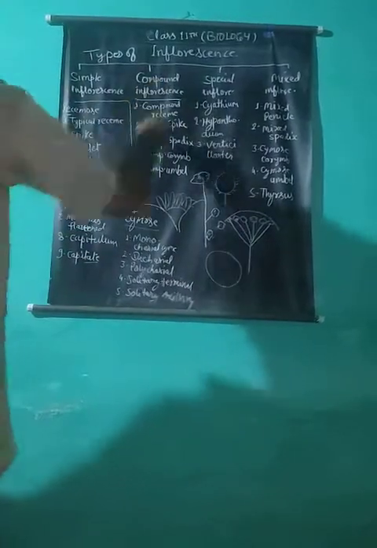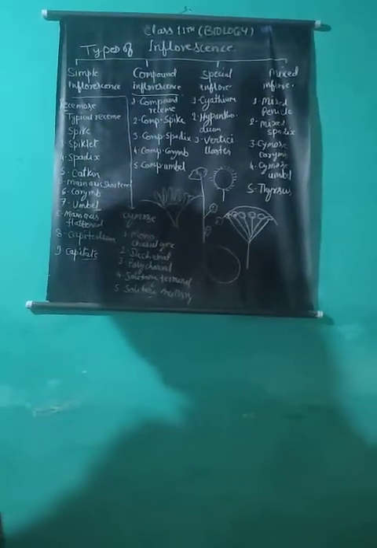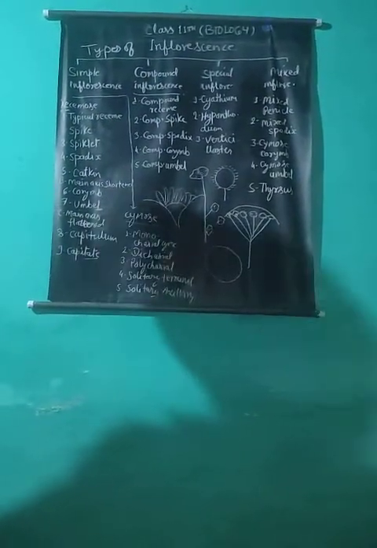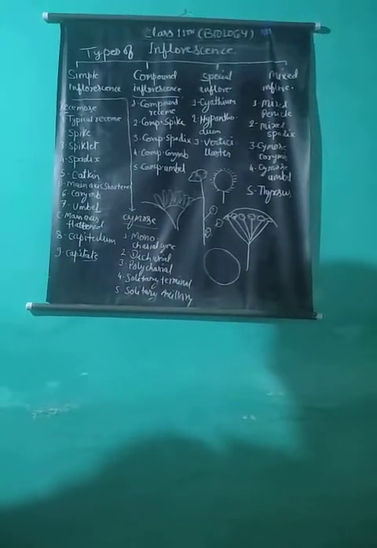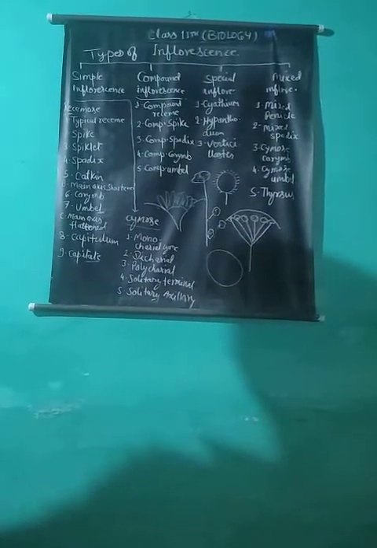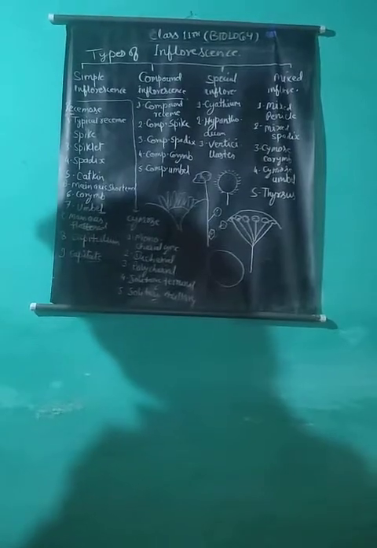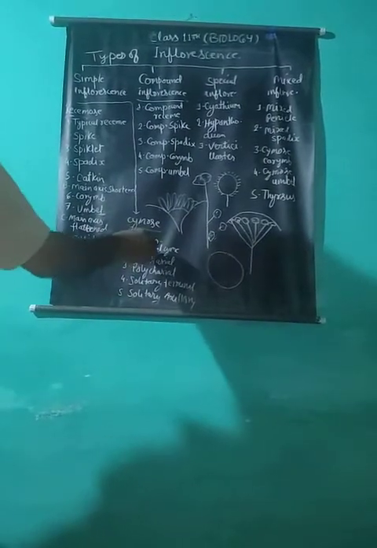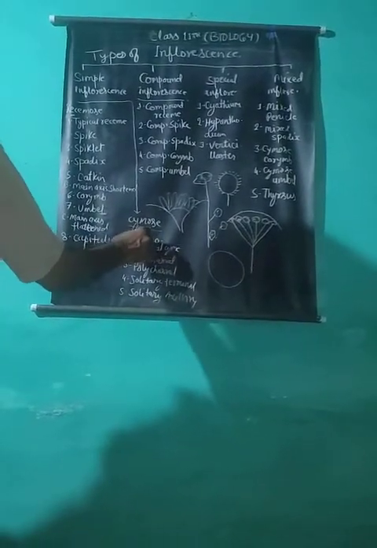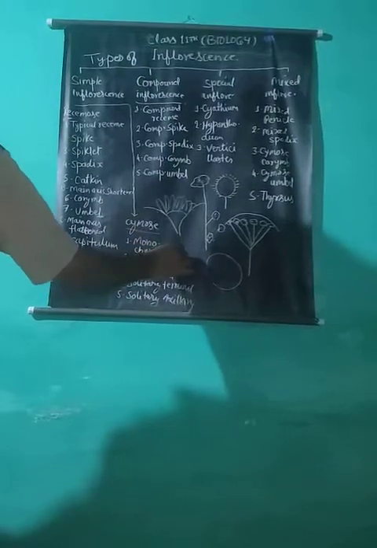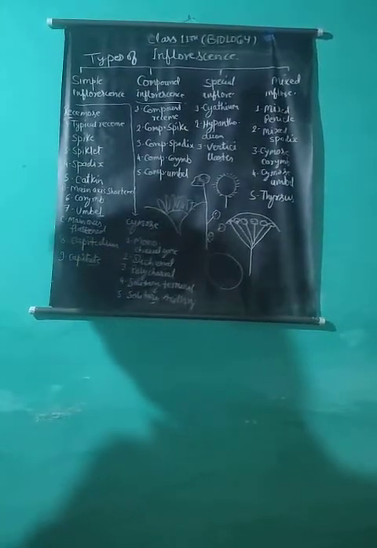Types of cymose inflorescence: monochasial or uniparous cyme.